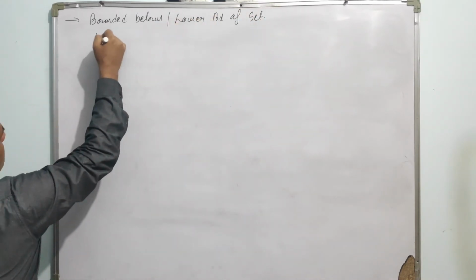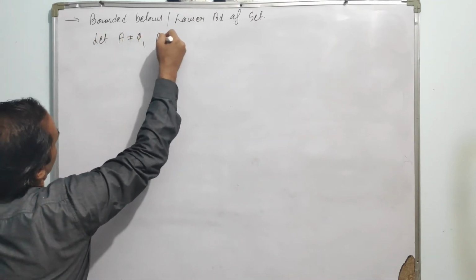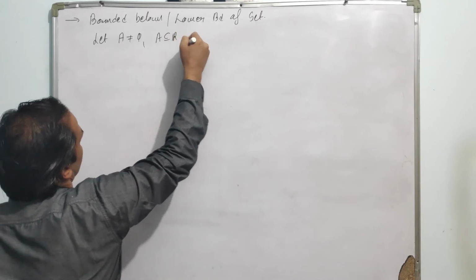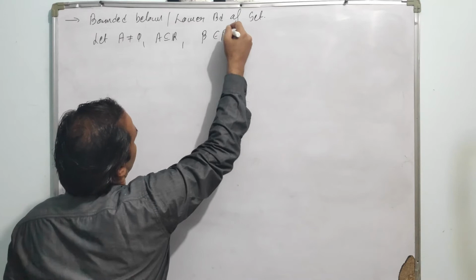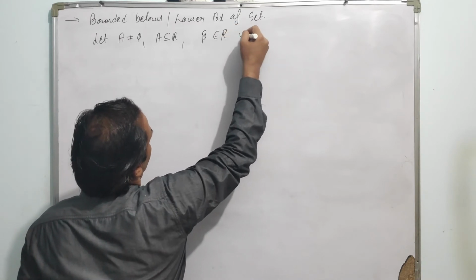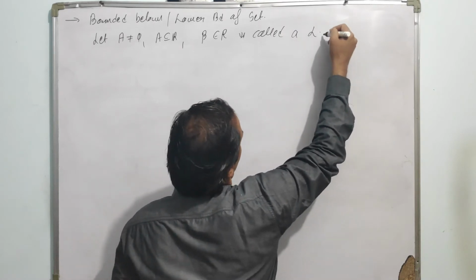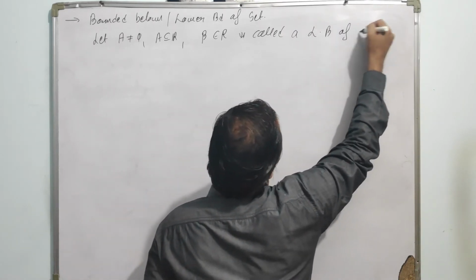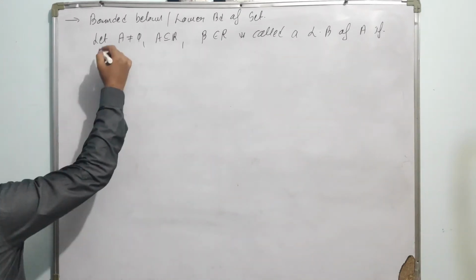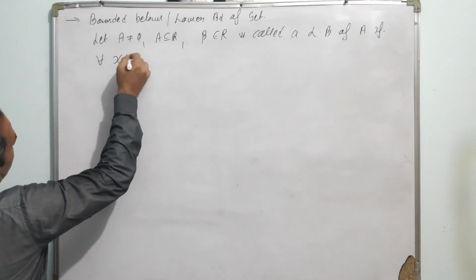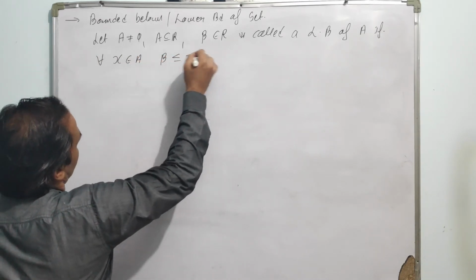So again, let A be any non-empty subset of the real line. Then the real number beta belonging to R is called a lower bound of A if for every x belonging to A, beta is less than or equal to x.